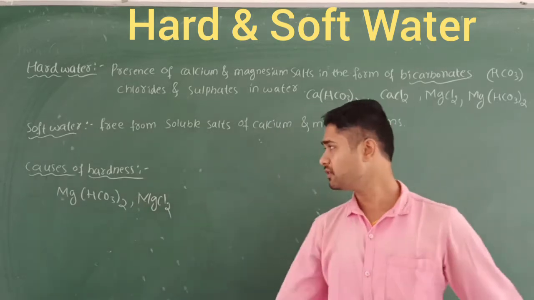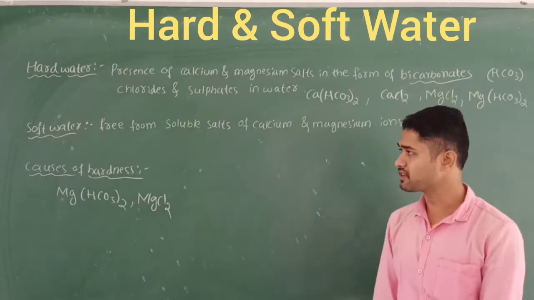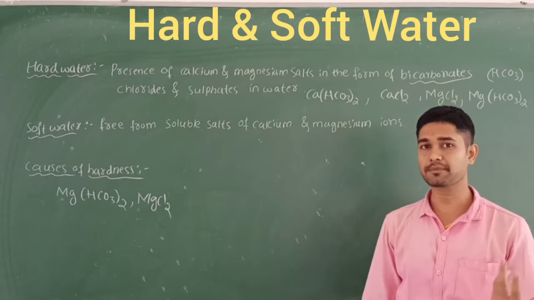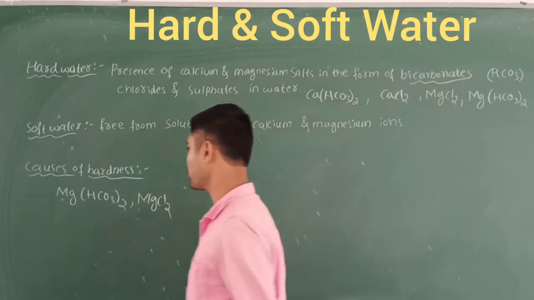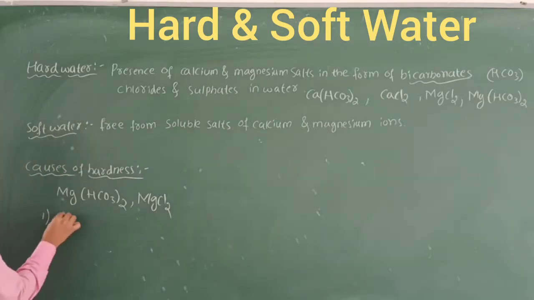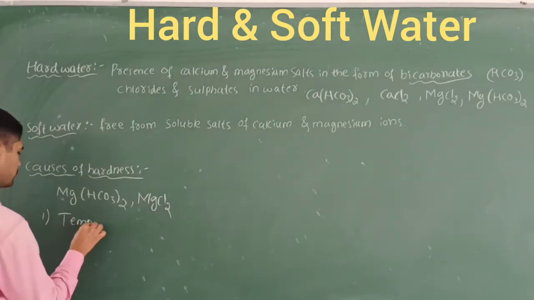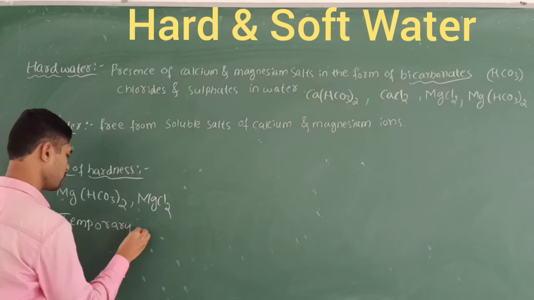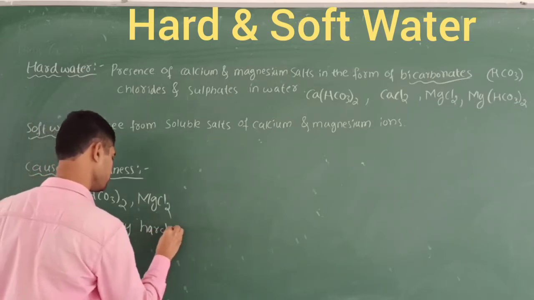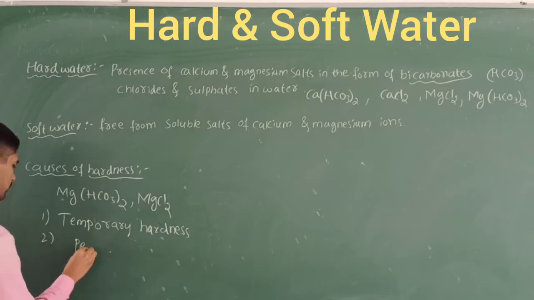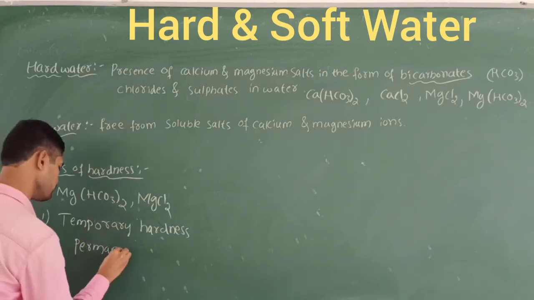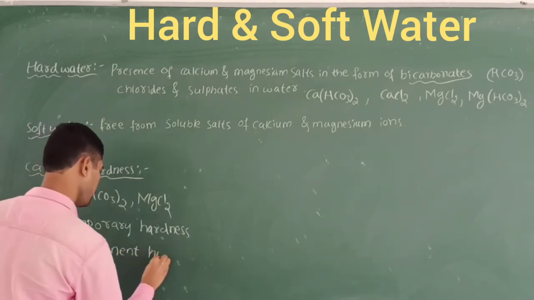In the causes of this hardness, we are going to discuss two types. One is called temporary hardness. The second one is called permanent hardness.